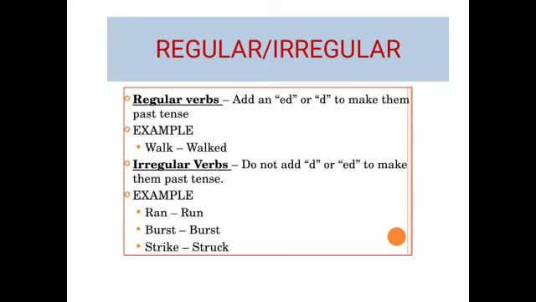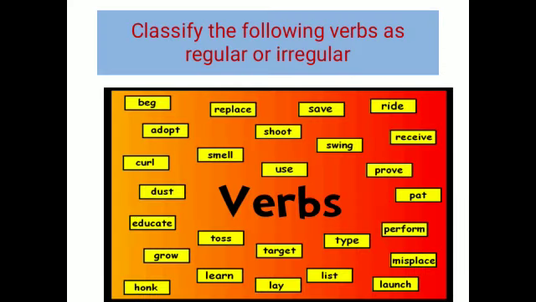Do we ever say goed? No, we say go, went, gone, isn't it? To change it to past we use went, and to change it to past participle we use gone. So such kinds of words that do not use d or ed to make them past come under irregular verbs. Now here are some verbs. Classify the following verbs as regular or irregular. Pause the video, do it, and submit both of these works that we have done just now with your homework.